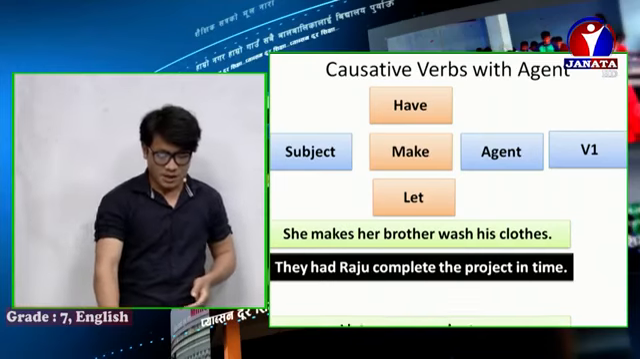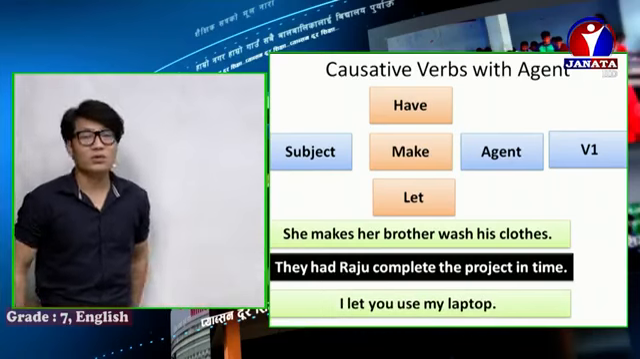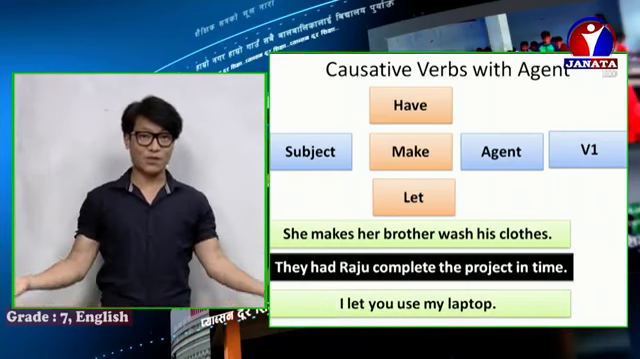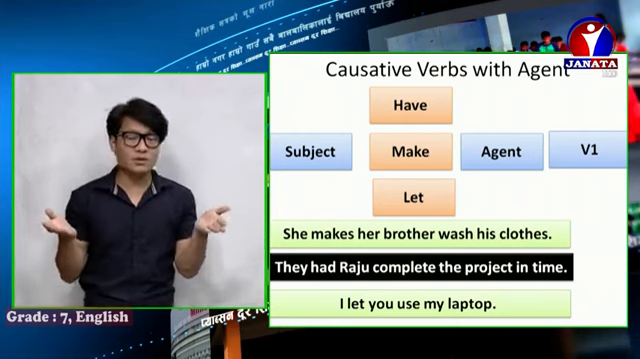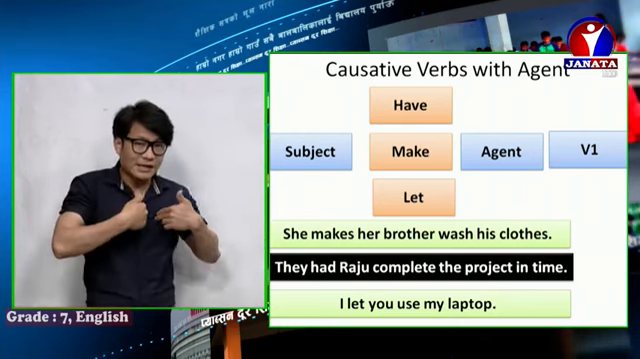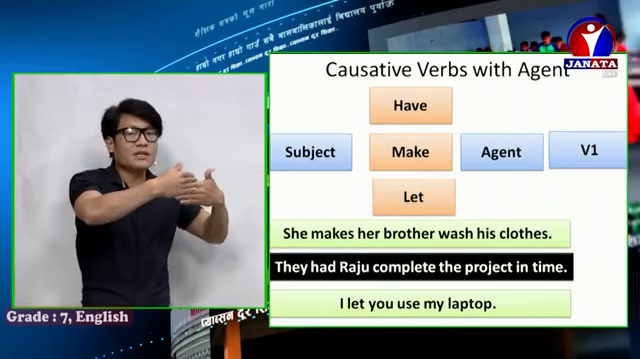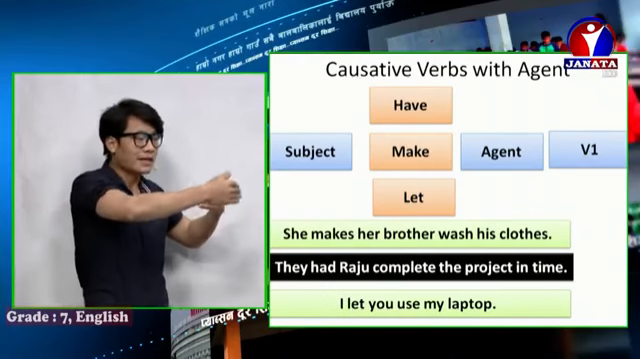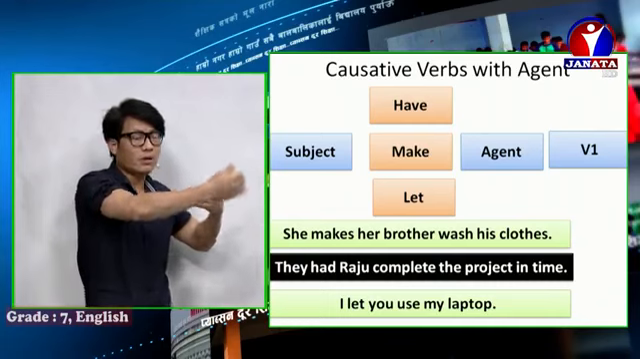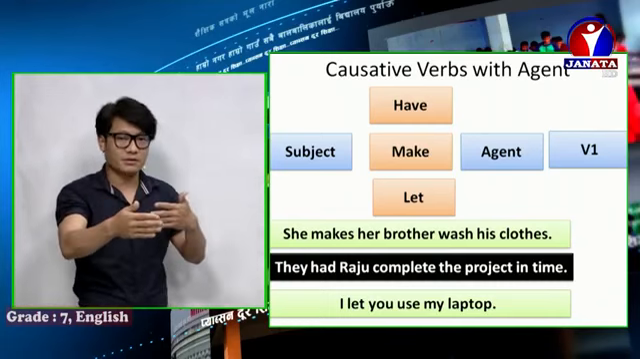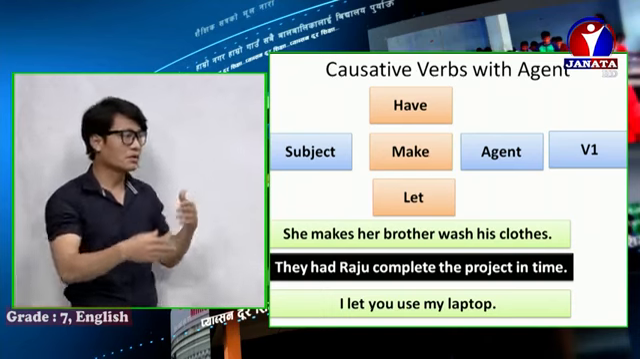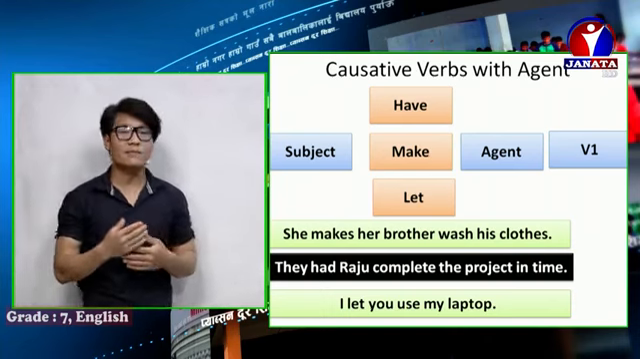Next is I let you use my laptop. That means what? I permit you to use my laptop. It means I, the subject, am giving permission. The agent is you, to use the laptop. It means giving permission, allowing. So I let you use my laptop.